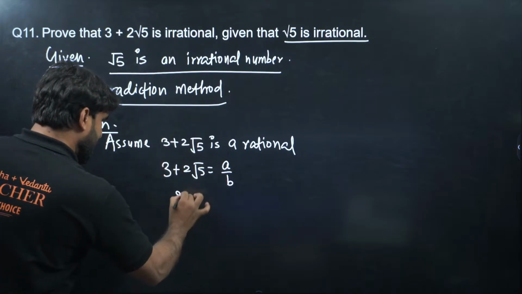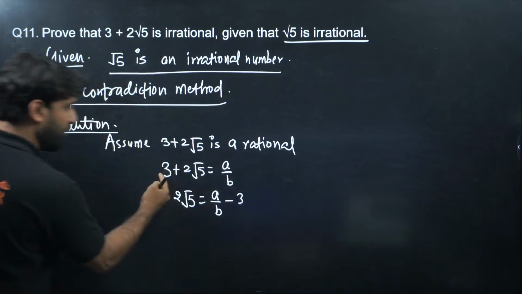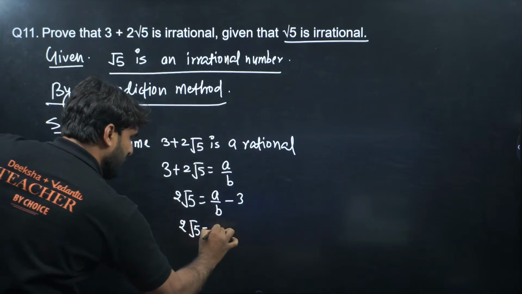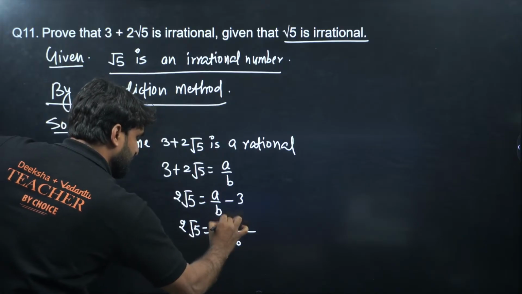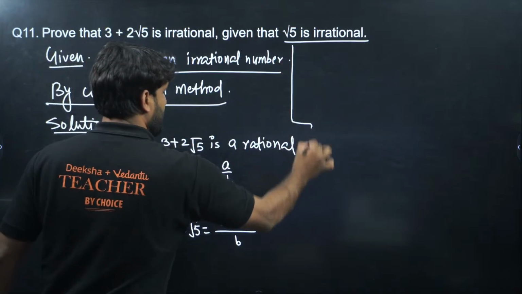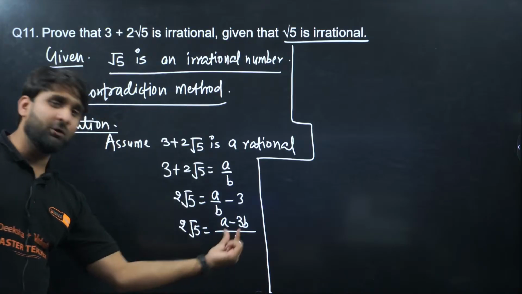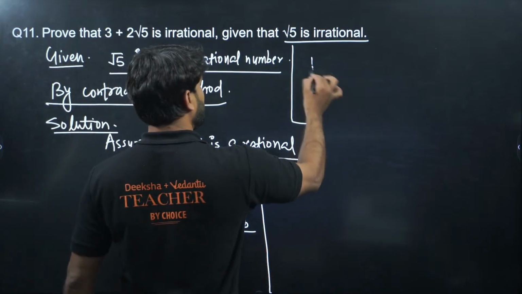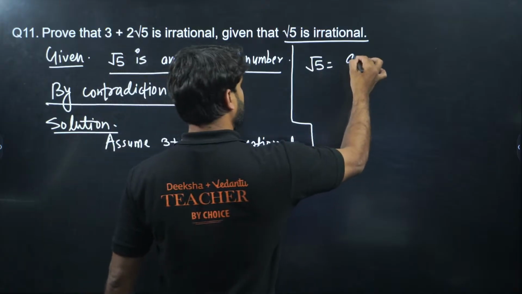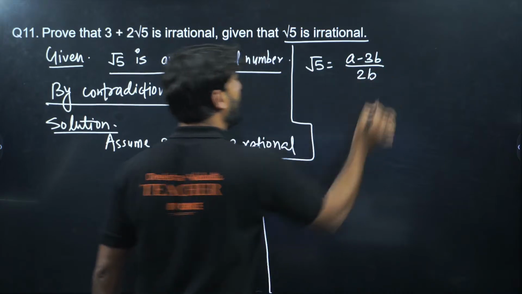Now take 3 to that side, so a by b minus 3; positive 3 becomes negative 3. Now look at 2 root 5. Can we take the LCM here? On taking the LCM, this becomes a minus 3b over b. Now 2 is in multiplication with root 5, so 2 will go to the other side and be divided, so root 5 equals a minus 3b divided by 2b.